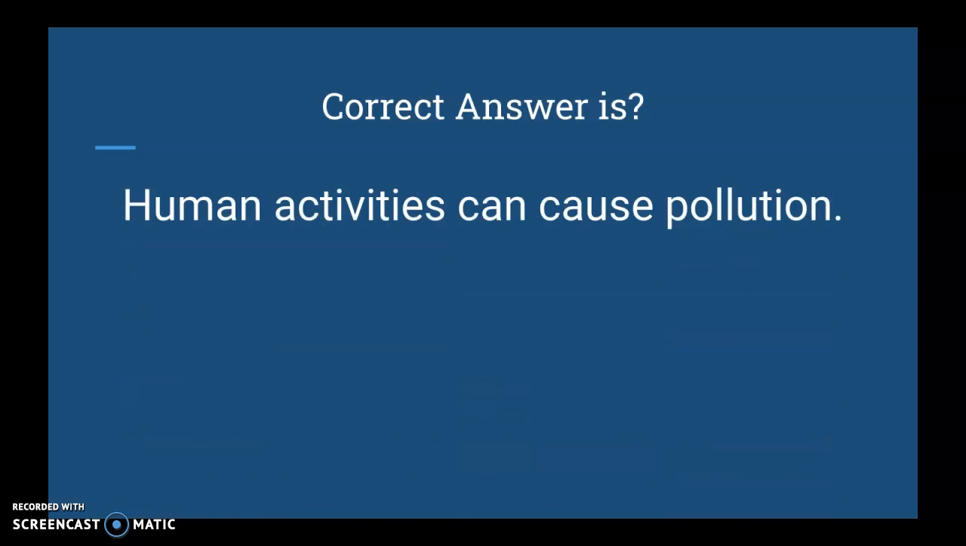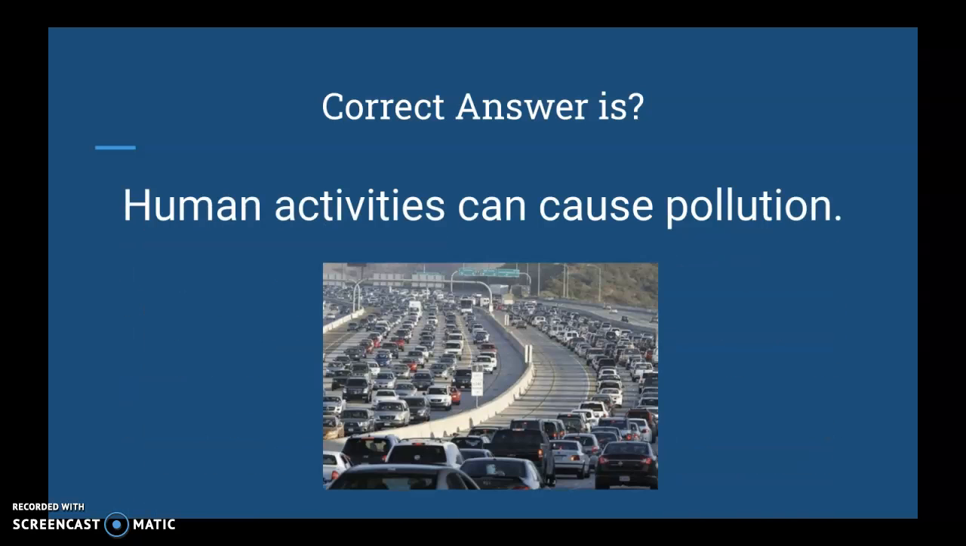The answer is human activities can cause pollution. In this case, human activity, like we do not do good things to the environment. We drive these cars that just pound out issues into the environment and can cause acid rain. Okay, that's a whole other conversation.